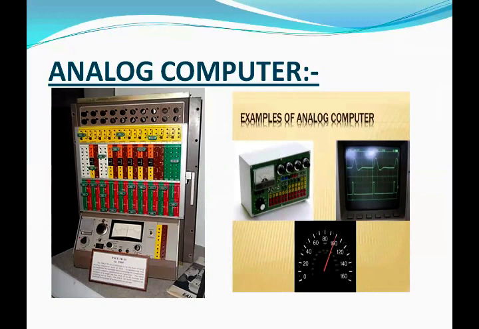Analog computers are special purpose computers and can perform only one job. Analog computers are used for measuring speed, weight, temperature, time, etc. These computers indicate data on the dial in the form of readings. Analog computers are used in cars for measuring speed, in balance for measuring weight, in thermometer for measuring temperature, etc. Analog computers do not have programs. The user operates these computers by joining their electrical or mechanical parts in a special way.